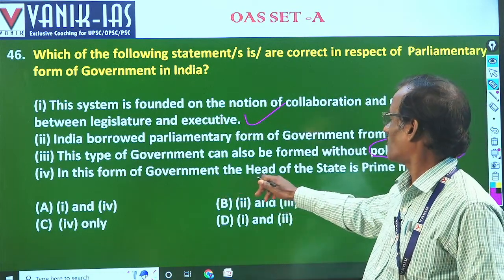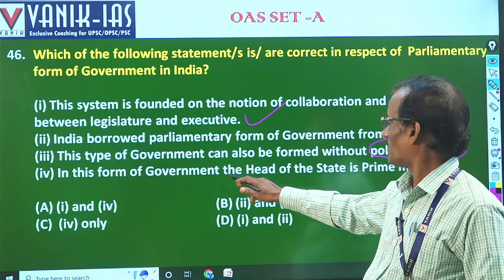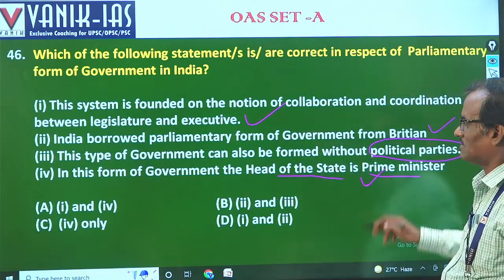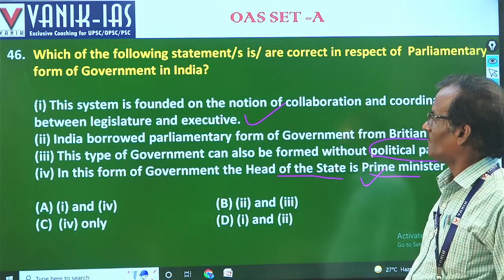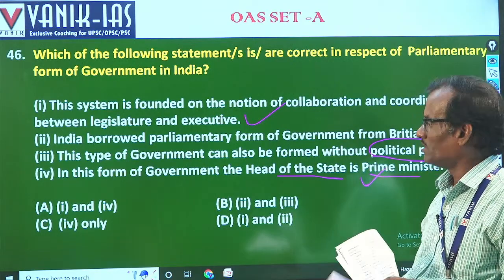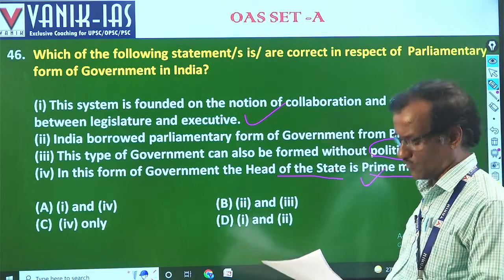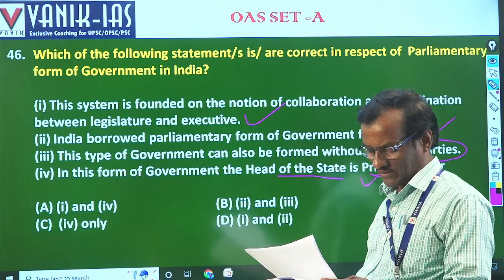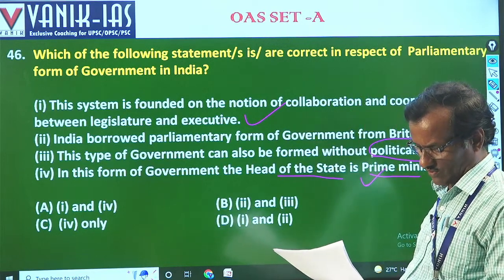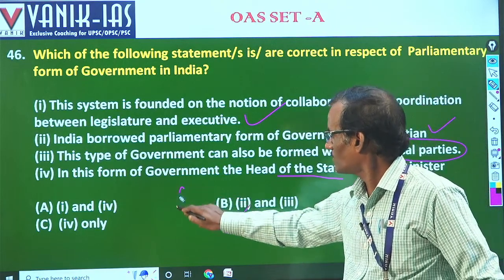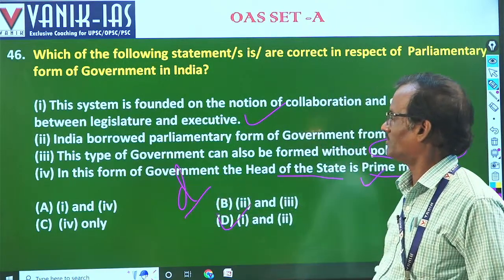In this form of government, the head of the state is prime minister. No, that is president. So according to the question, answers 1 and 2 are correct in 46. In 46, set A, the answer will be D.